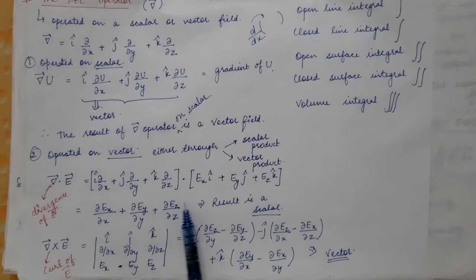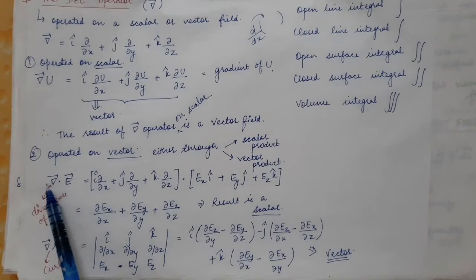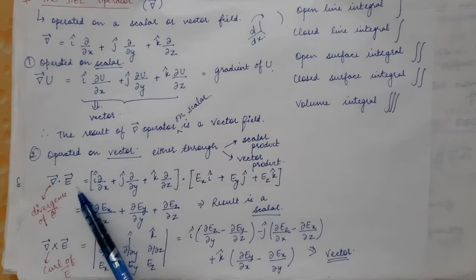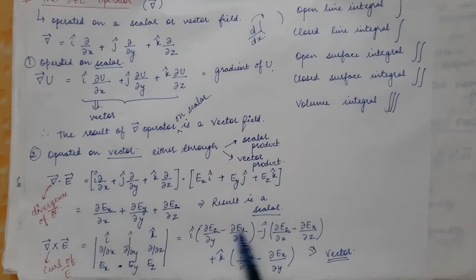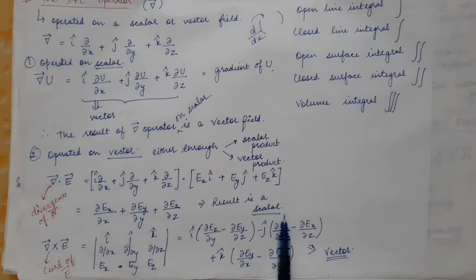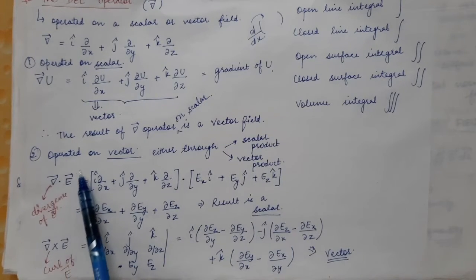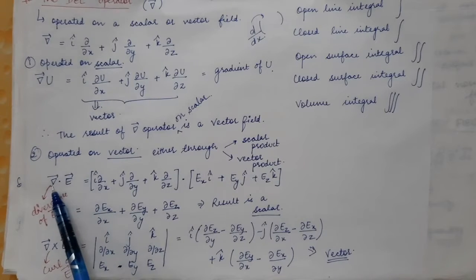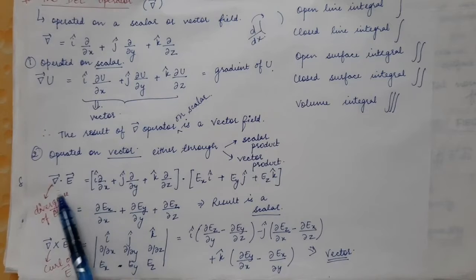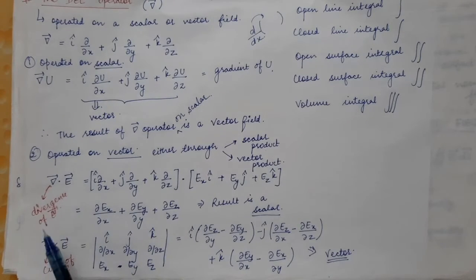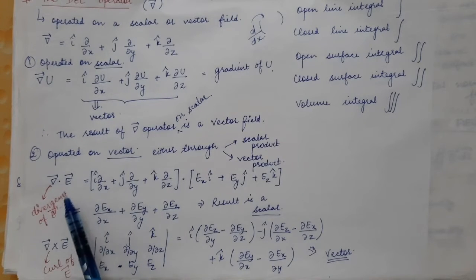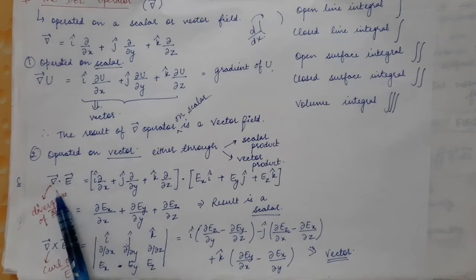And you can clearly see that when you do the scalar product of the del operator and the electric vector field, this gives us a scalar quantity, and this del dot E is given a name: it gives us the divergence of the vector field. We will look at in further lectures what divergence is. So simply, del dot E is the divergence of the E vector.